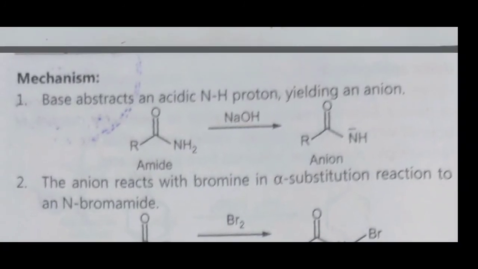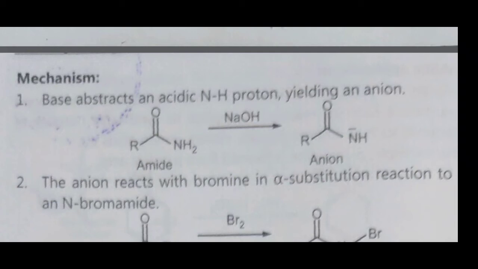Here there are 6 steps in this mechanism. First step, the base abstracts an acidic NH proton yielding an anion. Therefore, RCONH2 in presence of NaOH. NaOH is the base. Therefore this base abstracts an acidic NH proton yielding an anion. Here the anion is nothing but RCONH minus. This is the first step.